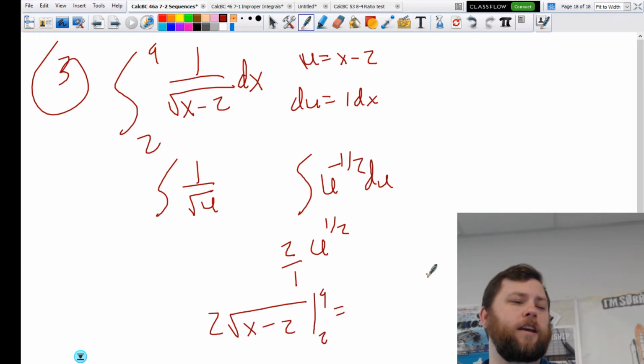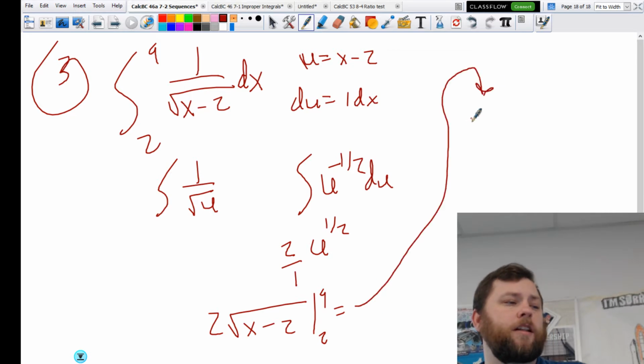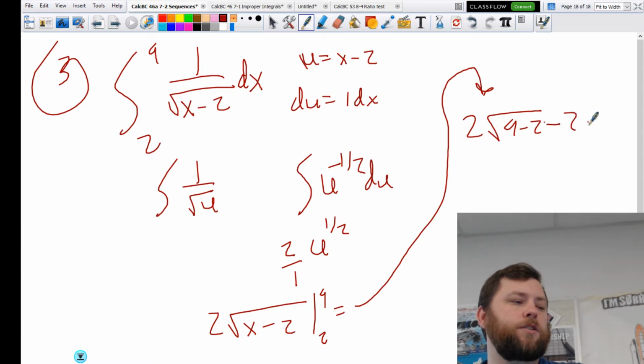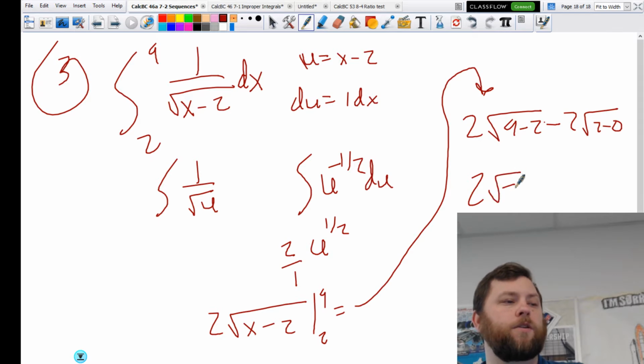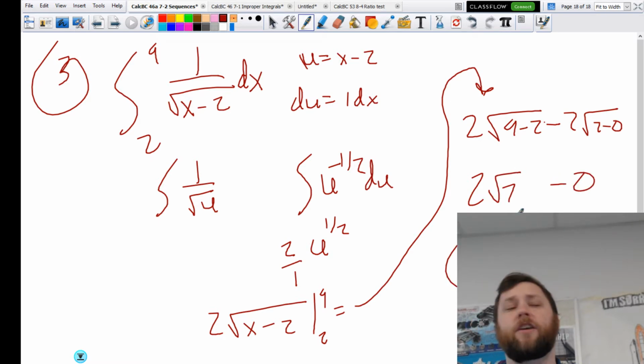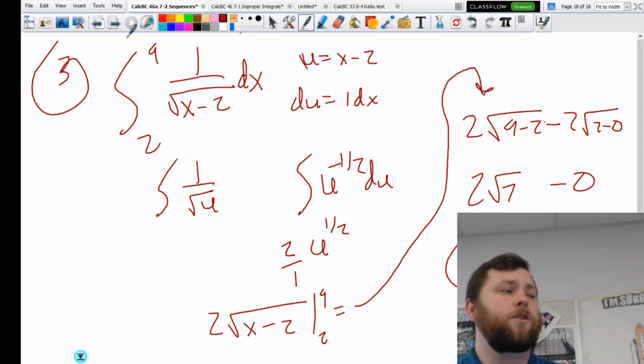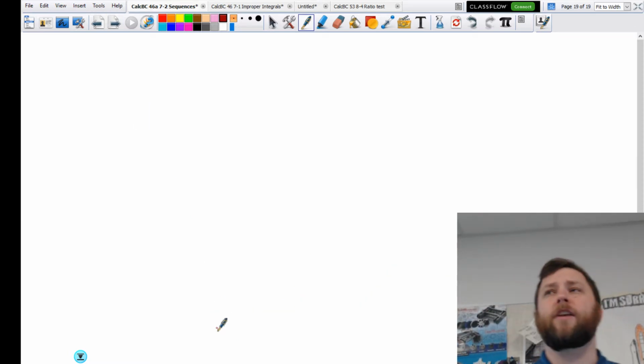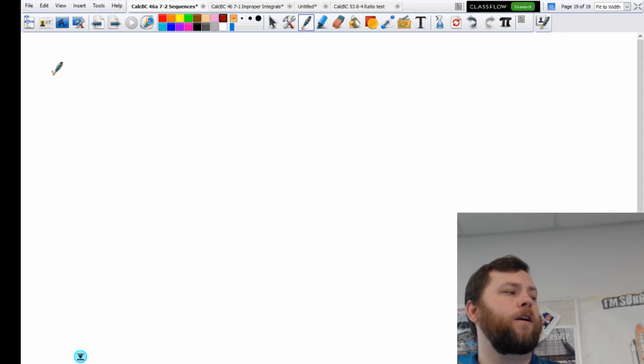Plugging in, that's 2 times square root of 9 minus 2, minus 2 times square root of 2 minus 2. So 2 times square root of 7 minus 0 is 2 square roots of 7. There you go. Moving on.